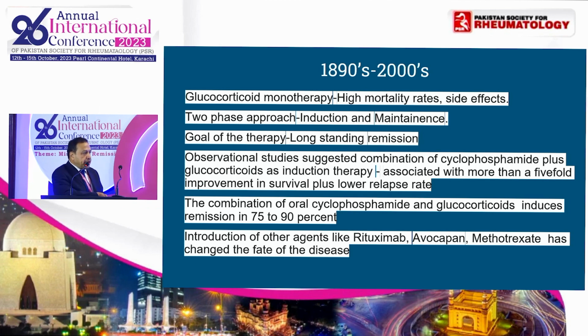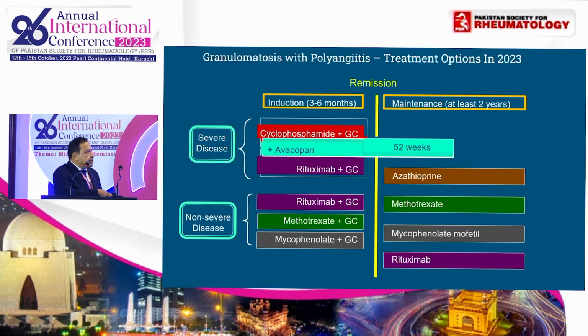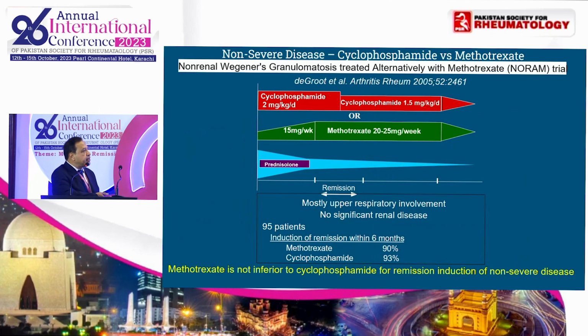This was followed by the introduction of other agents which have basically changed the outlook of the disease. So in 2023, for non-severe disease, the induction therapy options include methotrexate, rituximab, and mycophenolate. Just remember that glucocorticoids are the standard part of any therapy for the induction phase. So do we have any proof for this?